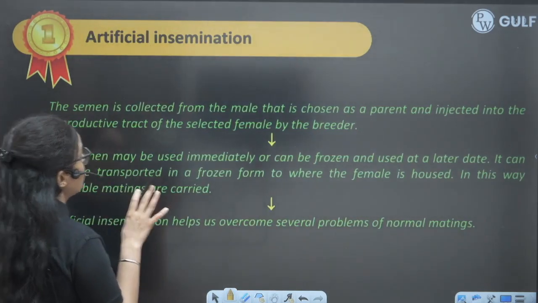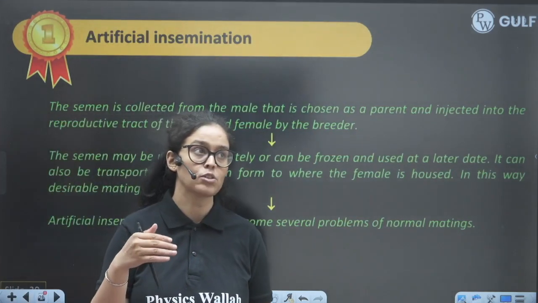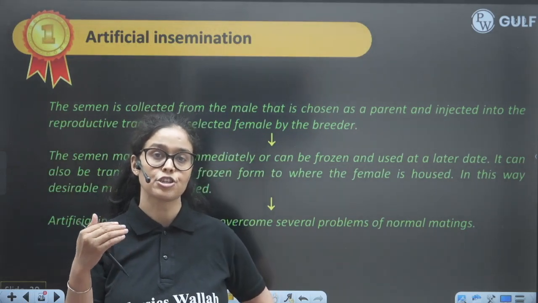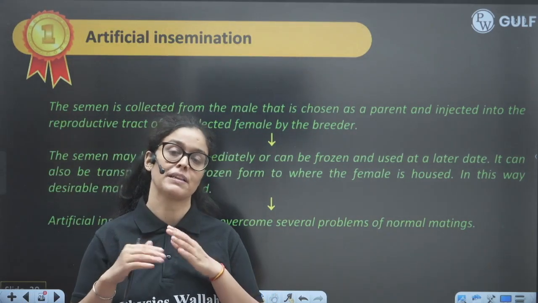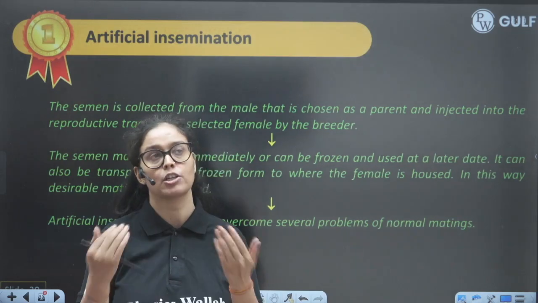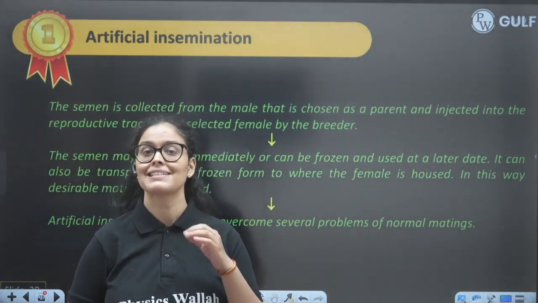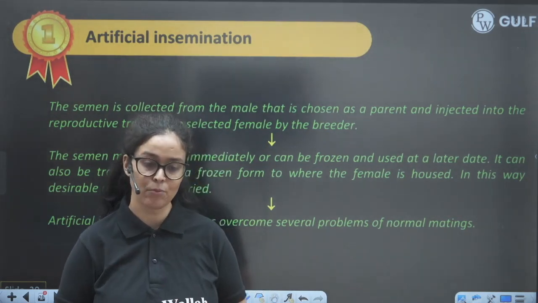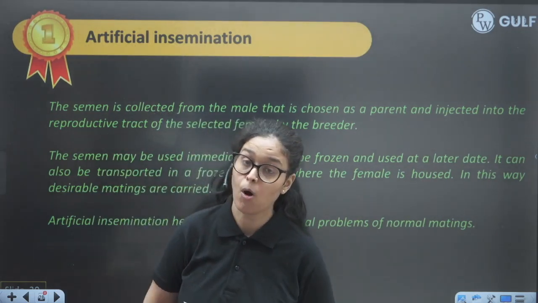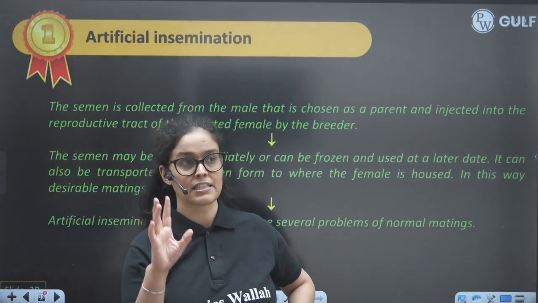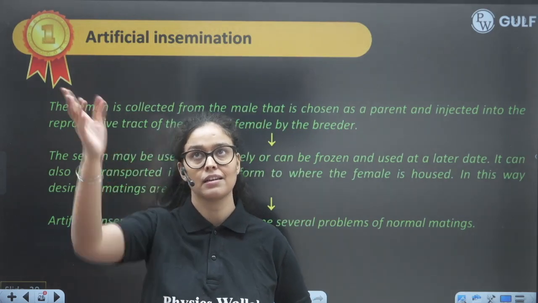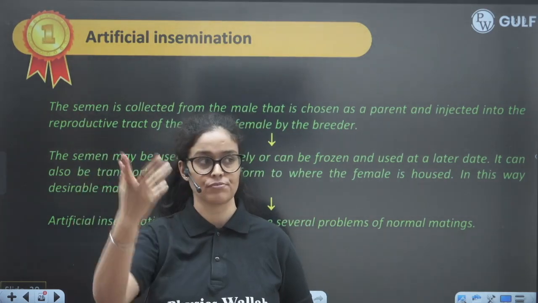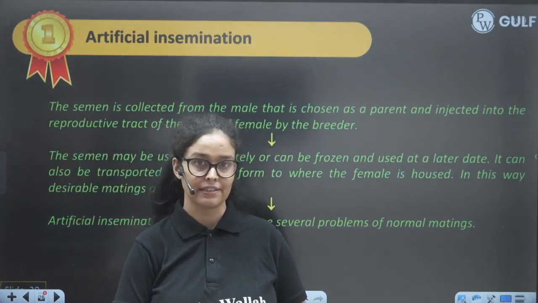So now we are going to see the artificial insemination, which is again part of the methods of animal breeding, right? So what are the methods of animal breeding? First is artificial insemination. Sometimes what happens, suppose we want the sperm of the superior breed, and that superior breed is staying in another part of the nation or another country.